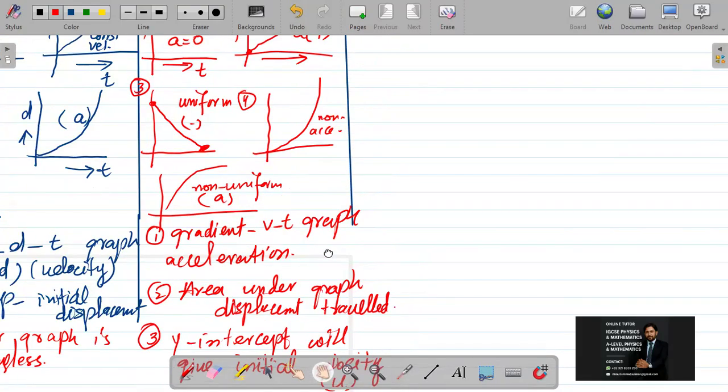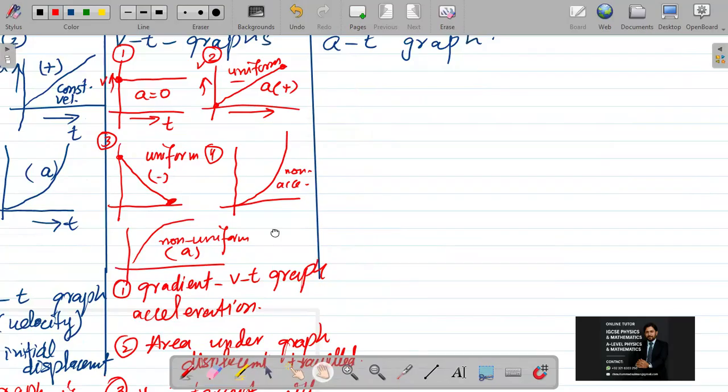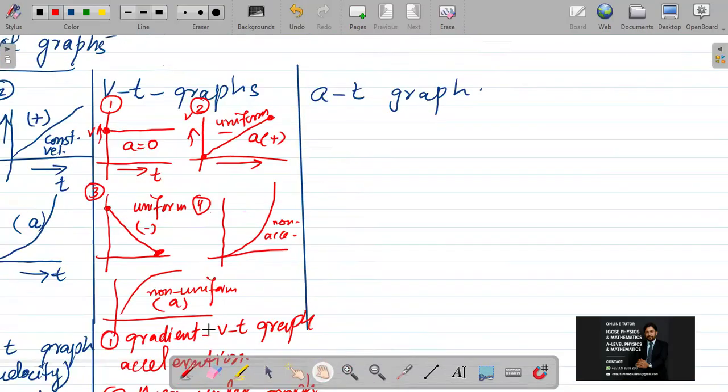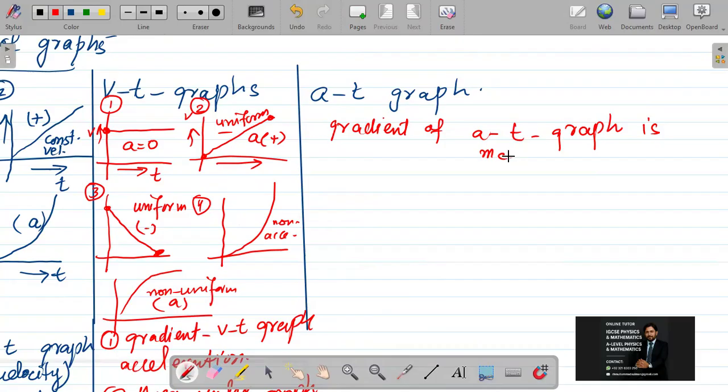If I go for the acceleration time graph, the same cases of the graph should be drawn like that. I'm just writing about the results of it. I'm saying here that the slope, like the gradient of this graph, is meaningless. The gradient of the acceleration time graph is meaningless. And if I talk about y-intercept, then it will give me initial acceleration.